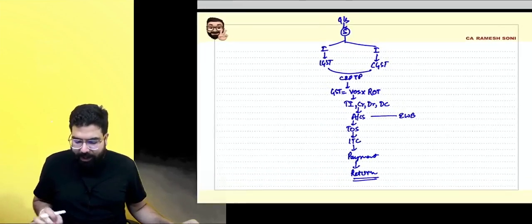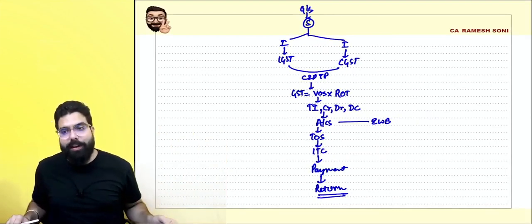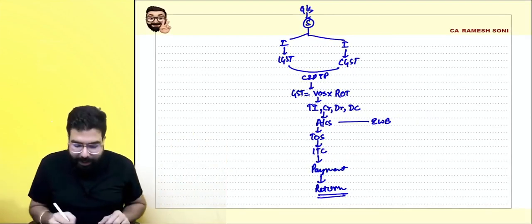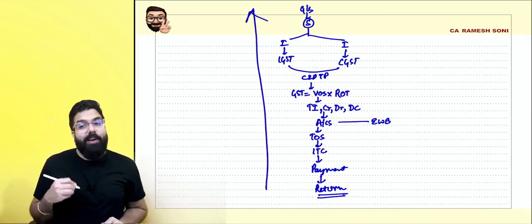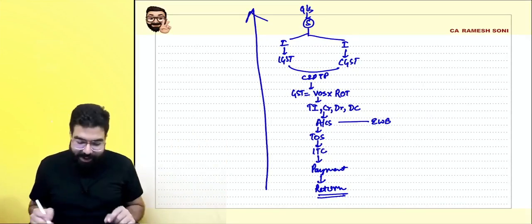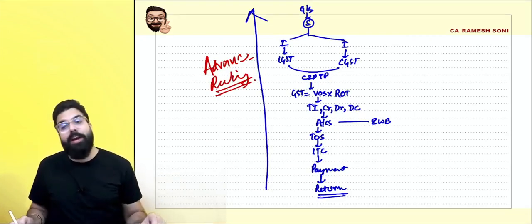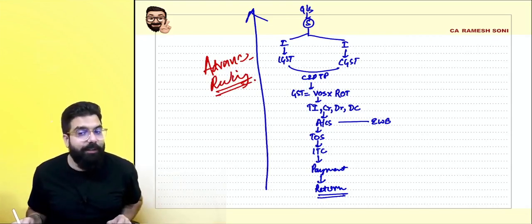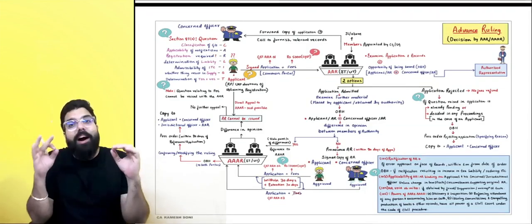Everyone, listen to me very carefully. Now, government will say, Ramesh, if at any point of time you have any query, not any query, they have given a list, do one thing, go to an authority called Advance Ruling Authority, and you can ask your question, and the Advance Ruling Authority will tell the answer. So the next chapter that comes is Advance Ruling.